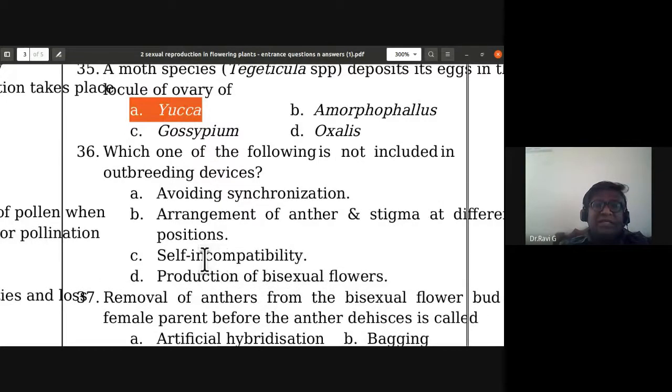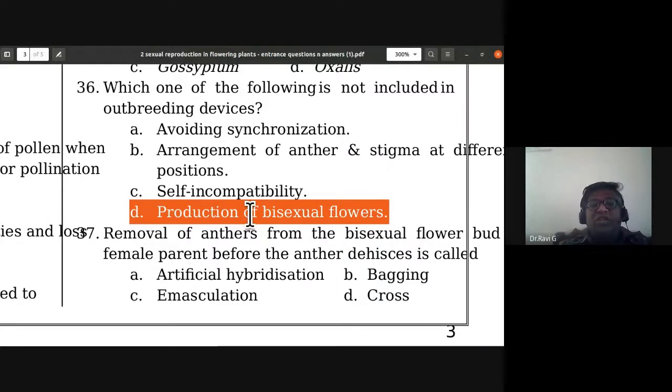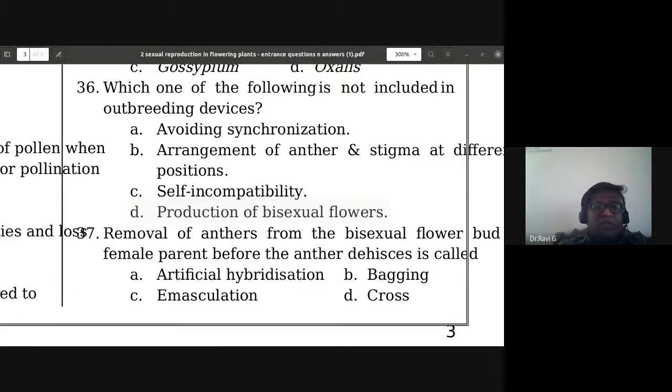36th: which one of the following is not included in outbreeding devices? Avoiding synchronization, arrangement of anther and stigma at different position, self-incompatibility, production of bisexual flowers. Production of bisexual flowers is not included in outbreeding devices. It should be production of unisexual flowers as one of the outbreeding devices. So for 36, D is the wrong option.